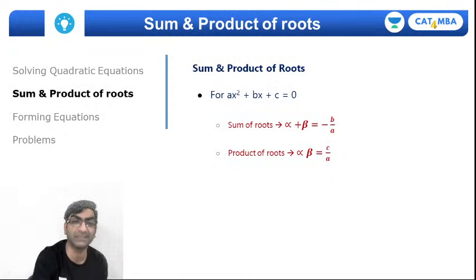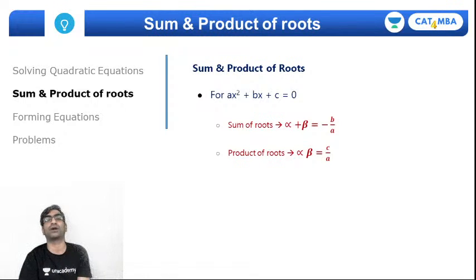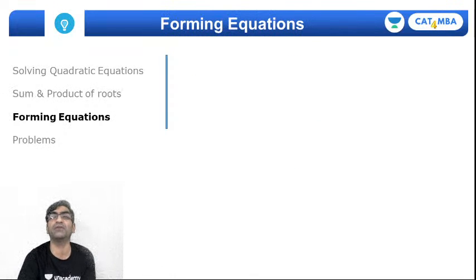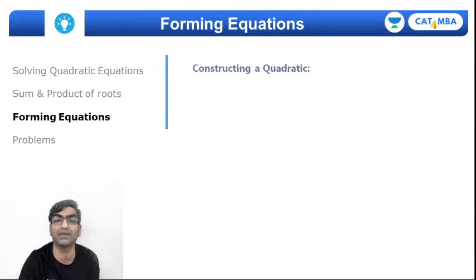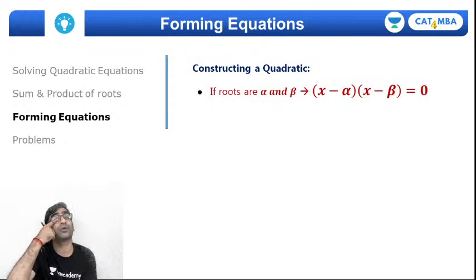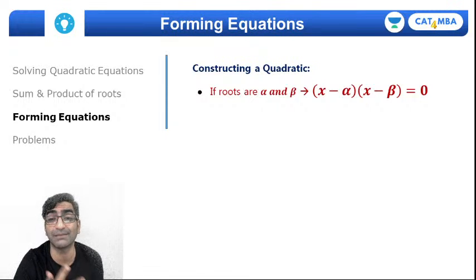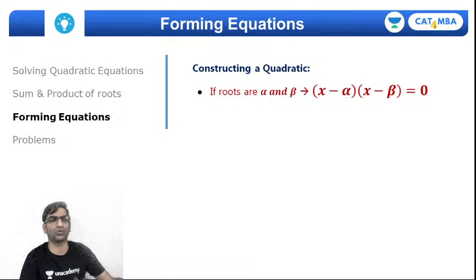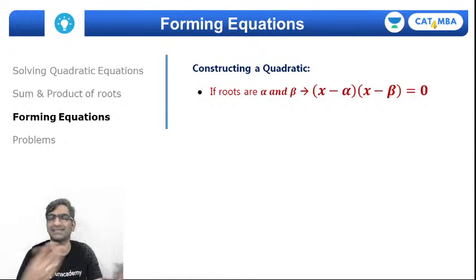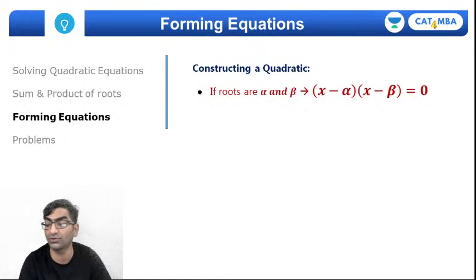How do I form equations? If I'm given an equation, I can derive the sum and product of roots. The opposite is where I want to make the equation when I'm given the roots. If I say the roots are 2 and 3, then x minus 2 and x minus 3 are factors, so the quadratic is x minus 2 into x minus 3. In general terms, if alpha and beta are the roots, x minus alpha into x minus beta would be the quadratic equation that you want.